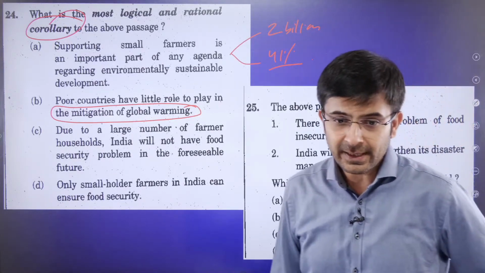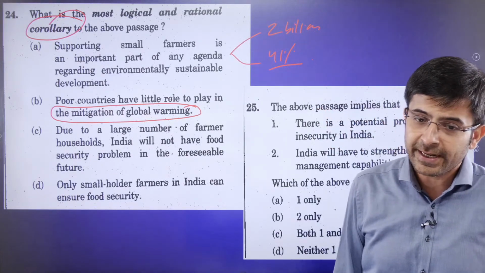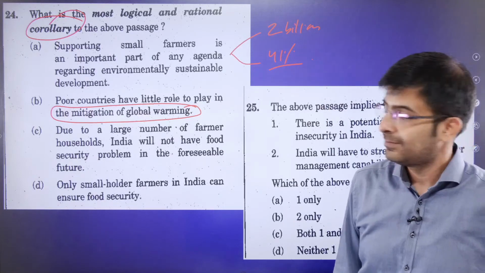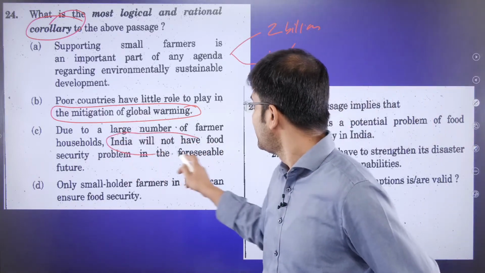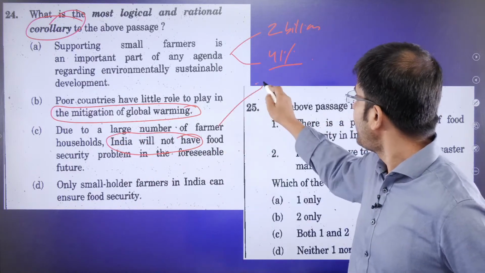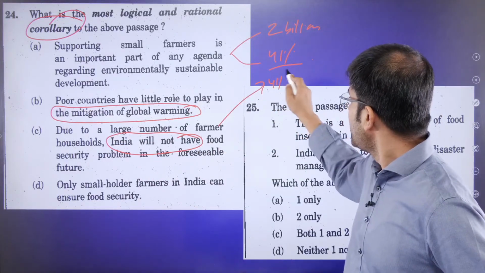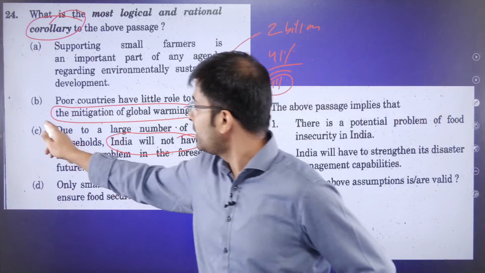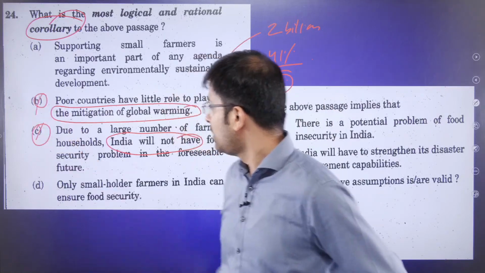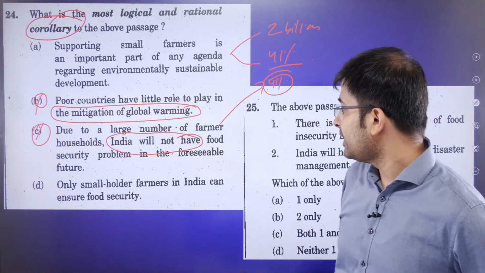You must be knowing. C, due to large number of farmer households, India will not have food security. We have 41% small farmers. If it goes wrong for them, we'll all be hungry only, no? This is wrong. Only smallholder farmers in India can ensure food security.